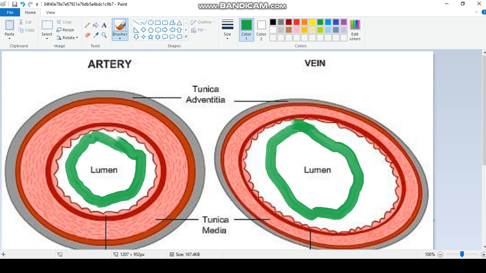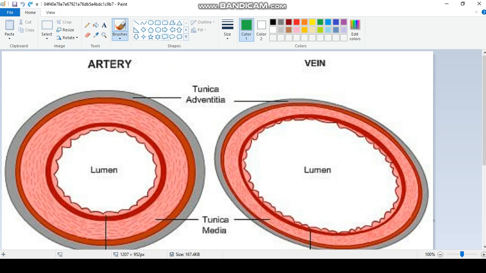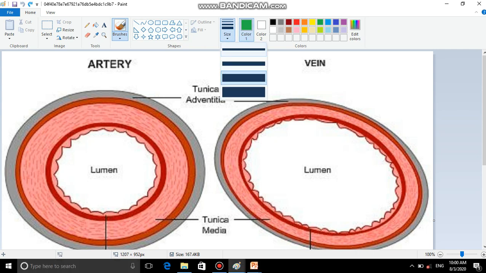Now this flowing blood, it is exerting some pressure on the wall of blood vessel. See, suppose blood was flowing like this, so it is exerting some pressure here like this on the wall.